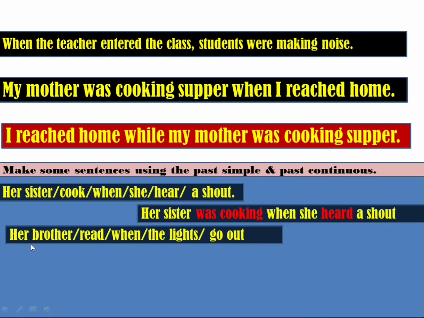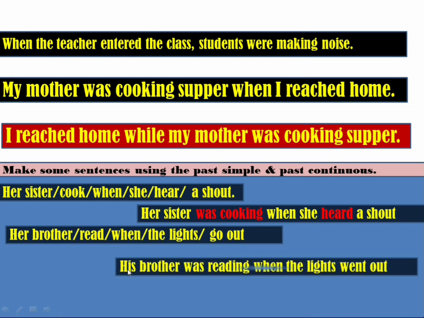Now another here: her brother read when the light go out. Here also the verb is in present tense. We have to change it into past. Okay, you can write your answer here: His brother was reading when the lights went out. This is all about the simple past and past continuous tense.